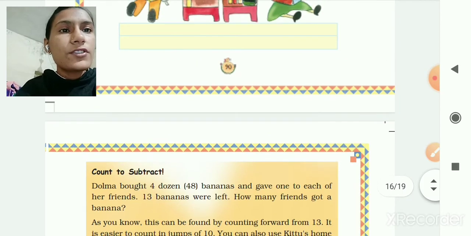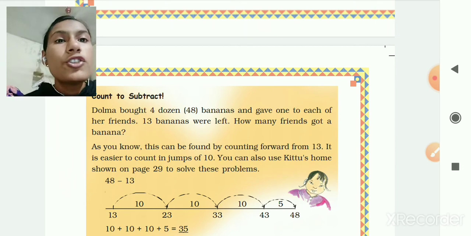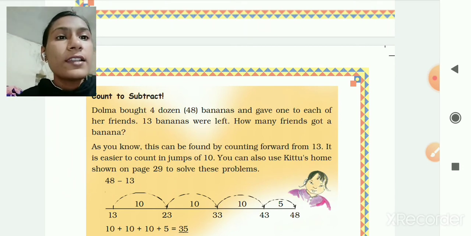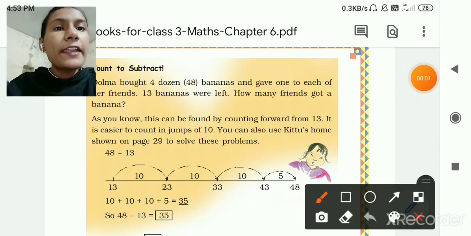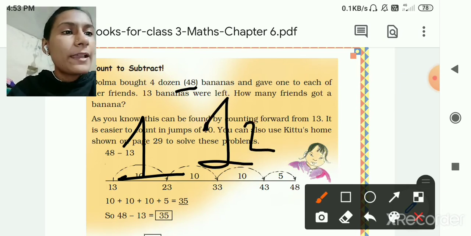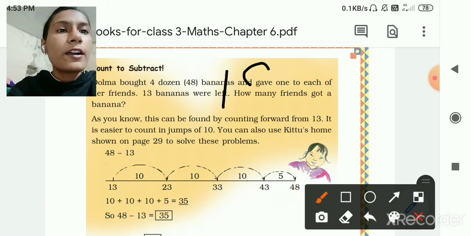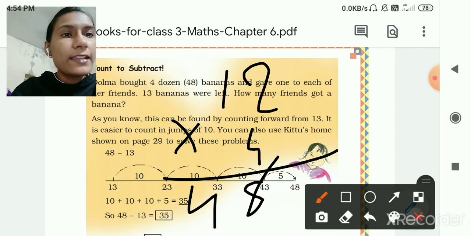Next page, page number 91. Count to subtract. Dolma bought 4 dozen bananas. So 48 bananas. In one dozen, how many bananas will there be? 1 dozen is 12 bananas. So 12 multiplied by 4. 4 2s are 8, 4 1s are 4, so 48 bananas.